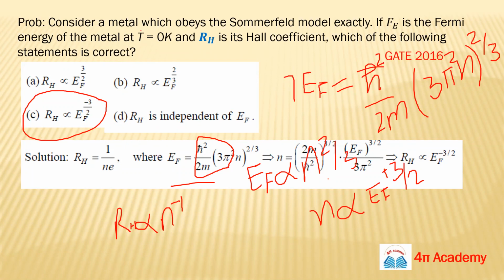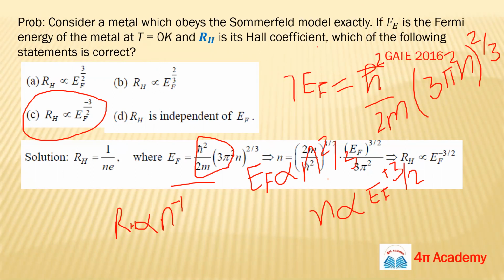देखो, in this question he clearly mentioned that he is talking about सोमरफेल्ड मॉडल. Okay, and in the Sommerfeld model वो क्या बोल रहा है? He is talking about EF, means Fermi energy. Now you have your online test, so you cannot highlight things, but just note down that he is talking about Fermi energy in the Sommerfeld model. One thing. Second thing, he is talking about RH, the Hall coefficient.